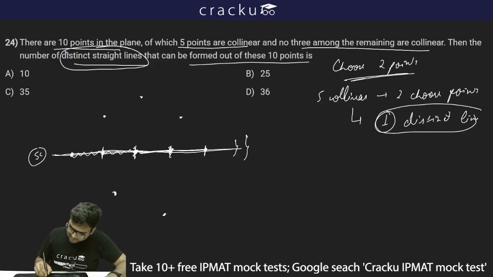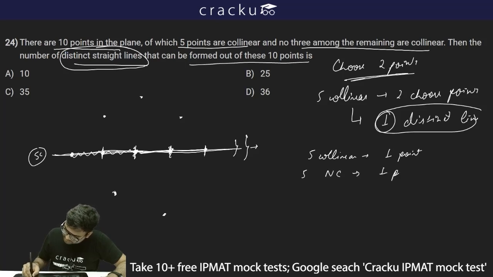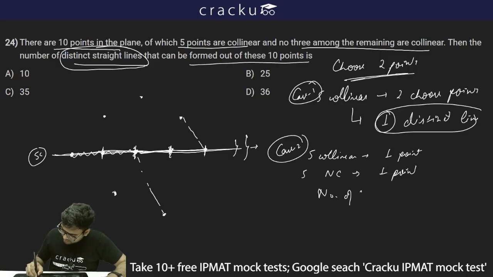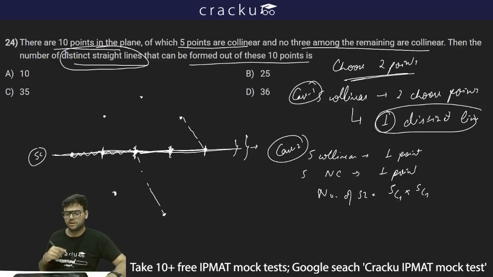Now what I can do, I can choose 1 point from the collinear ones. So out of these 5 collinear, I can choose 1 point, and out of 5 non-collinear, I can choose 1 point. So I can choose this one and this one, so this will be a straight line. Or I can choose this one and this one, this will be another straight line. This is case 1, this is case 2. The number of straight lines will be 5C1 into 5C1 because we have to choose 1 point among the 5 collinear and 1 point among the 5 non-collinear. So this is 5 into 5, which is equal to 25 lines possible.